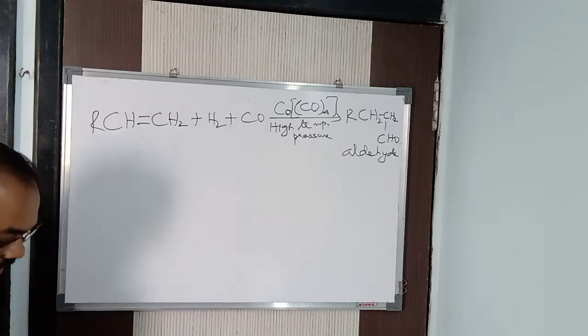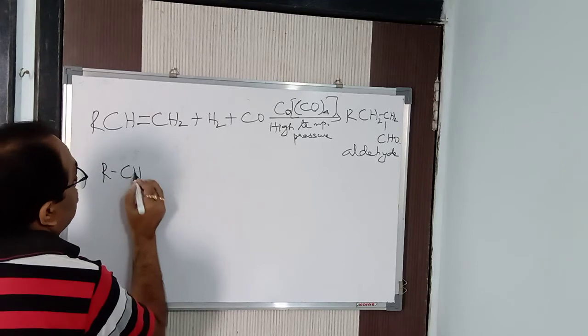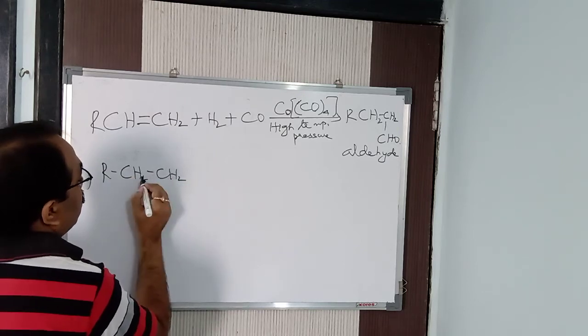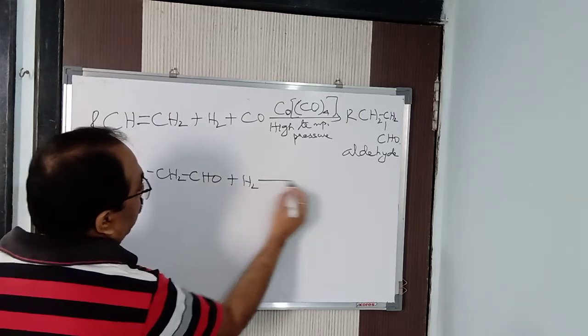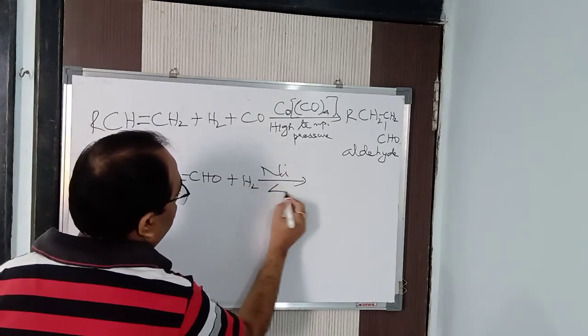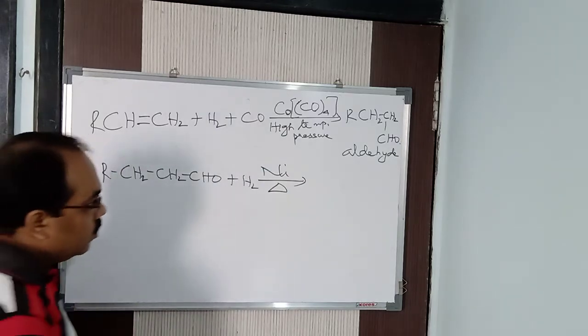Now this aldehyde, R-CH2-CH2-CHO, again reacts with hydrogen in the presence of nickel and heat. Here nickel acts as a catalyst to form what?